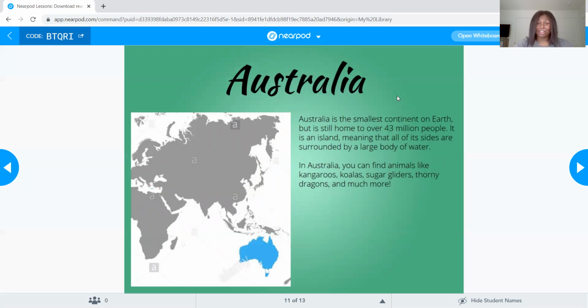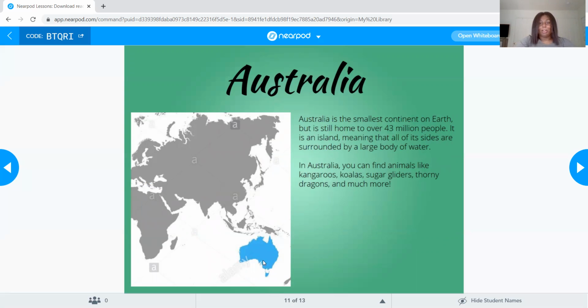Australia. Okay, so here we have Australia. Australia is known as the land down under. It is 100% south of the equator. Okay, so the equator is this imaginary line that goes all the way around our Earth, and it divides it into the northern hemisphere and the southern hemisphere. So this is what our equator is. Our equator would be somewhere in here where my mouse is going along, okay?